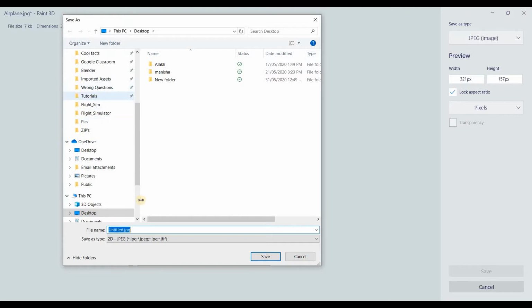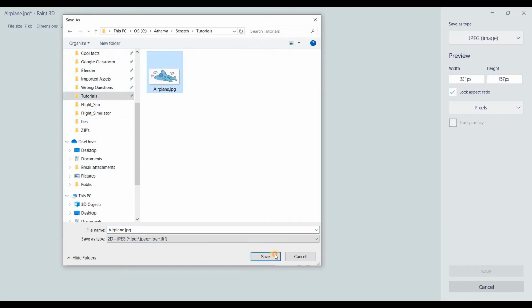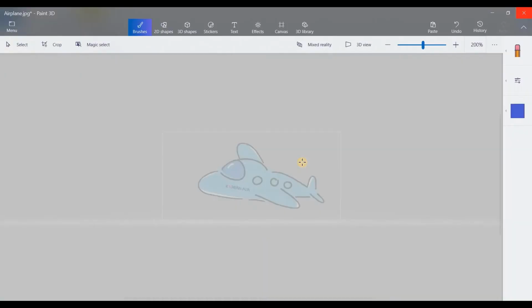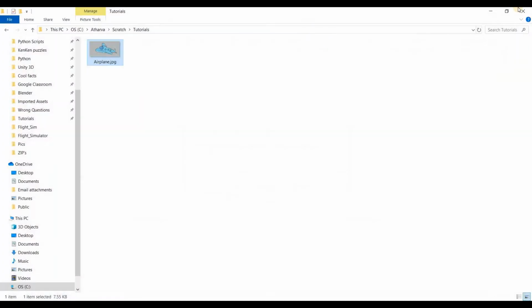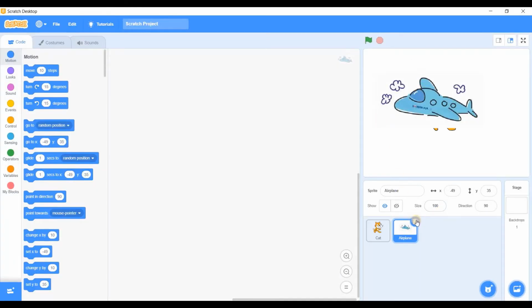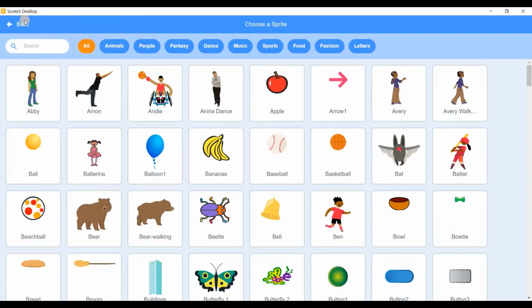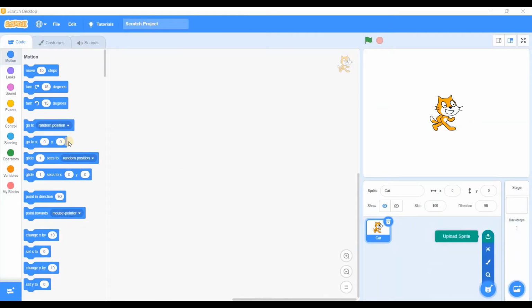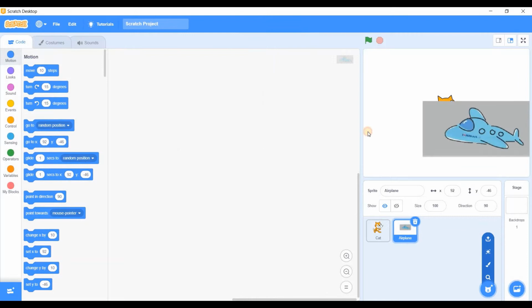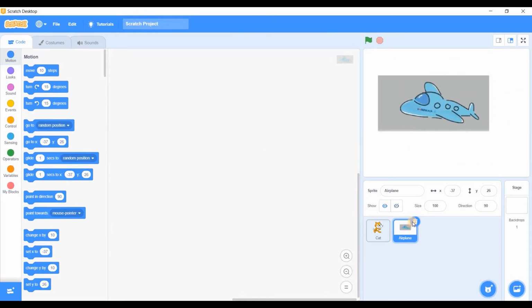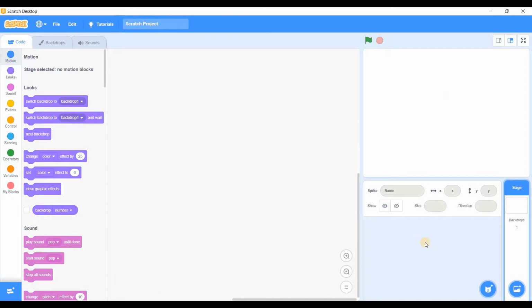again in the same folder, tutorials, airplane.jpg, replace that, don't save, and if I again delete this sprite, upload one from here and open. This isn't working for some reason. What I will do is I'll pause the video, add a sprite and leave a link in the description to download that.